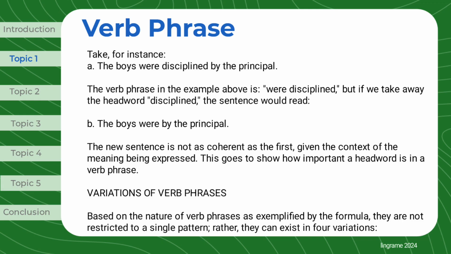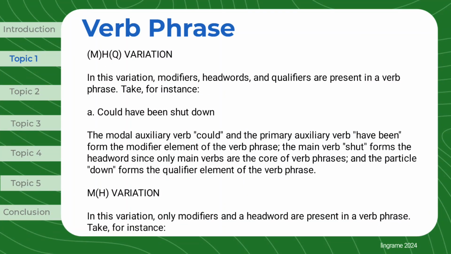Variations of verb phrases. Based on the nature of verb phrases as exemplified by the formula, they are not restricted to a single pattern. Rather, they can exist in 4 variations. MHQ variation. In this variation, modifiers, head words, and qualifiers are present in a verb phrase. Take, for instance, could have been shut down. The modal auxiliary verb could and the primary auxiliary verb have been form the modifier element of the verb phrase. The main verb shut forms the head word since only main verbs are the core of verb phrases, and the particle down forms the qualifier element of the verb phrase.